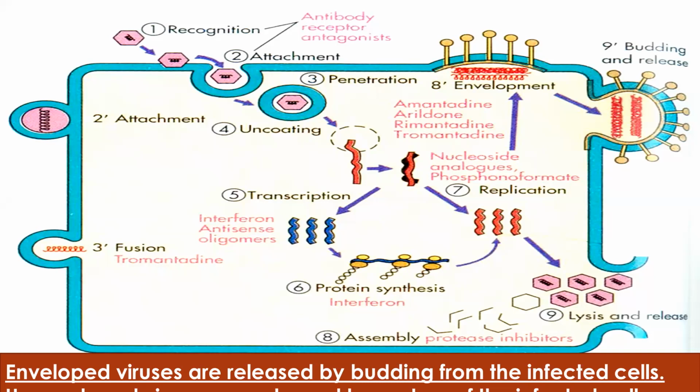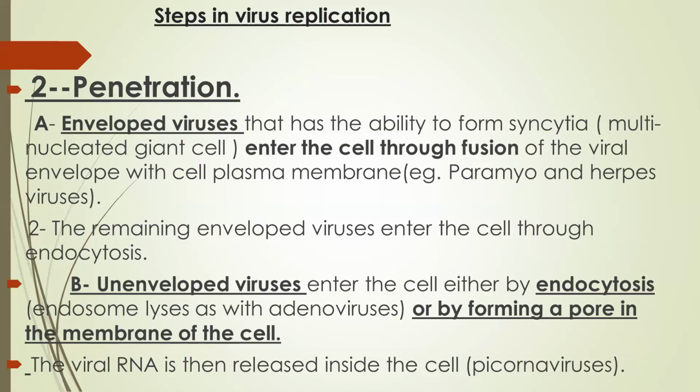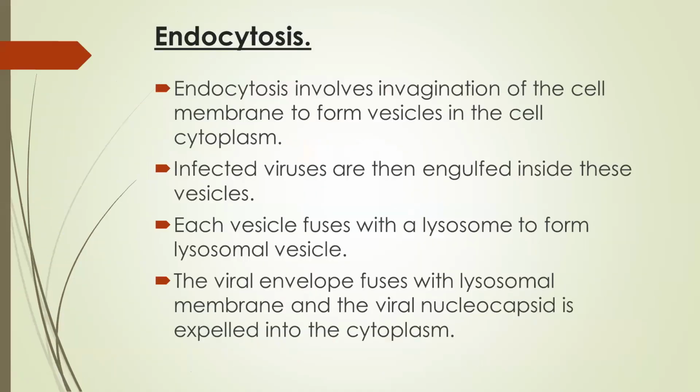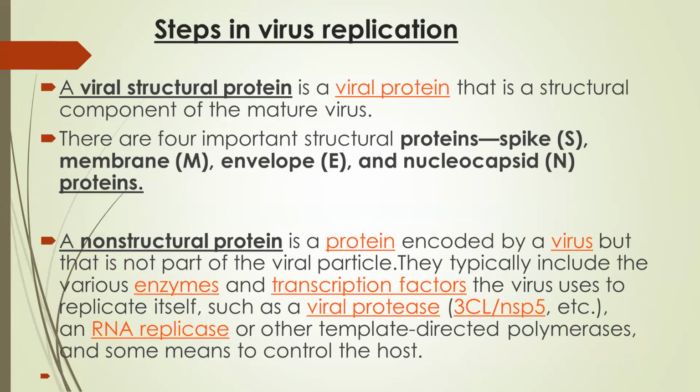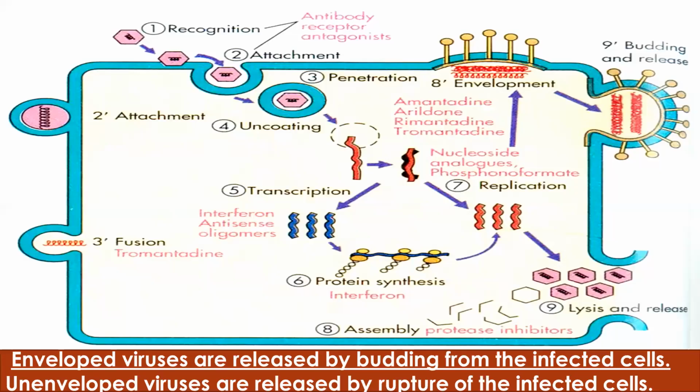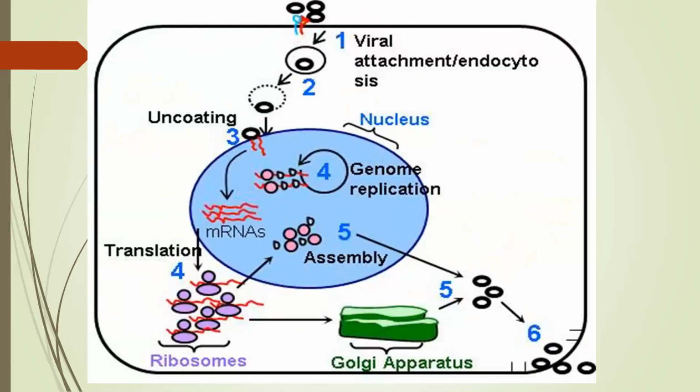New progeny viruses are formed, and they are released after bursting or lysis of the cell. These are all the steps, endocytosis, uncoating and assembly, which I already explained.